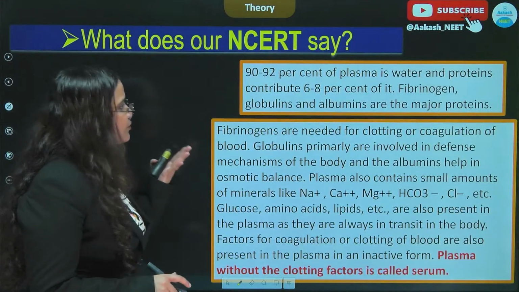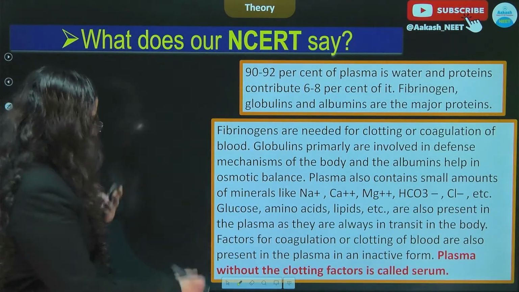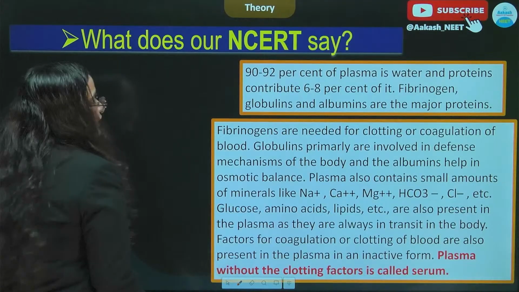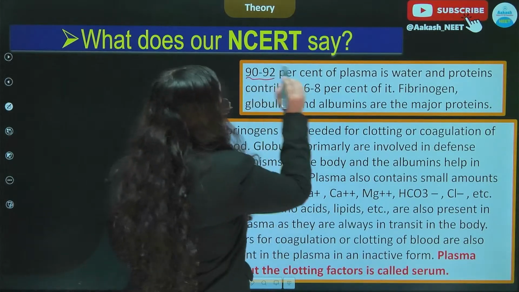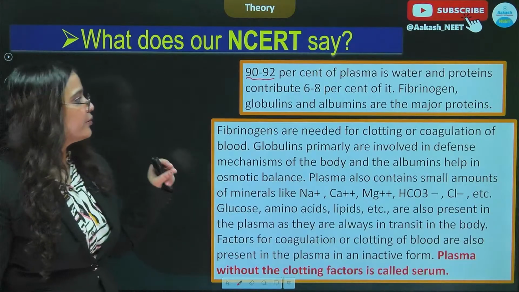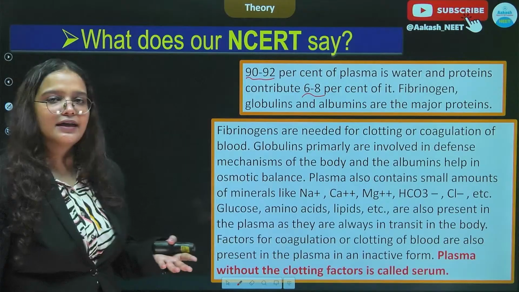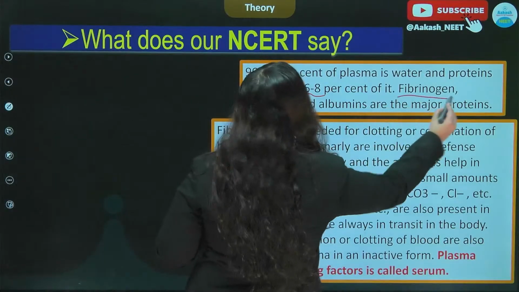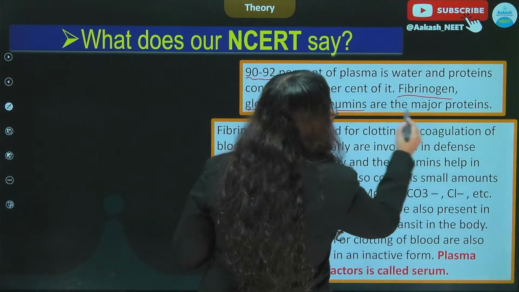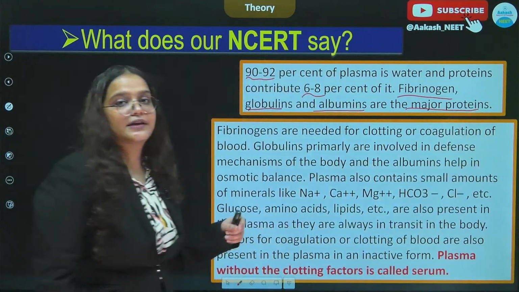Okay. Let us quickly just see what is there in the NCERT. We'll quickly read it. That 90 to 92% of plasma is water, and proteins contribute 6 to 8% of it. This was very clearly discussed. Fibrinogens, globulins and albumins are the major proteins which are present in the plasma.